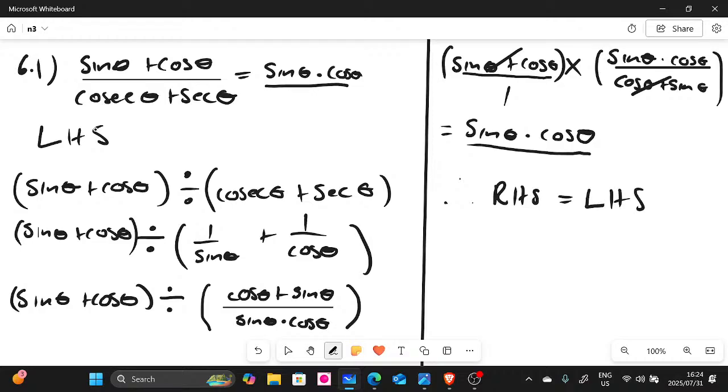There we go, guys. This is how you do this one, just in case you didn't know. This is how you basically prove that the left hand side is equal to the right hand side. I hope you guys understood.